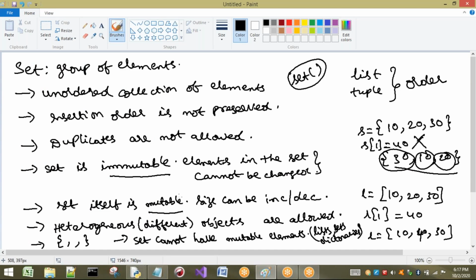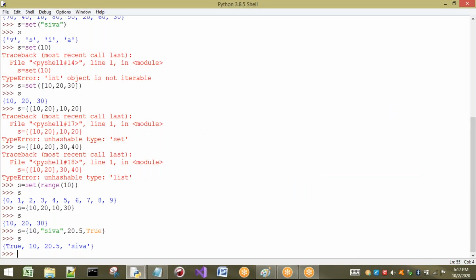Okay, this is about the basic points of our set. Is there any other thing to see? Nothing is there. All points are covered except these 2 points. I will cover these 2 points in the methods and functions concept.